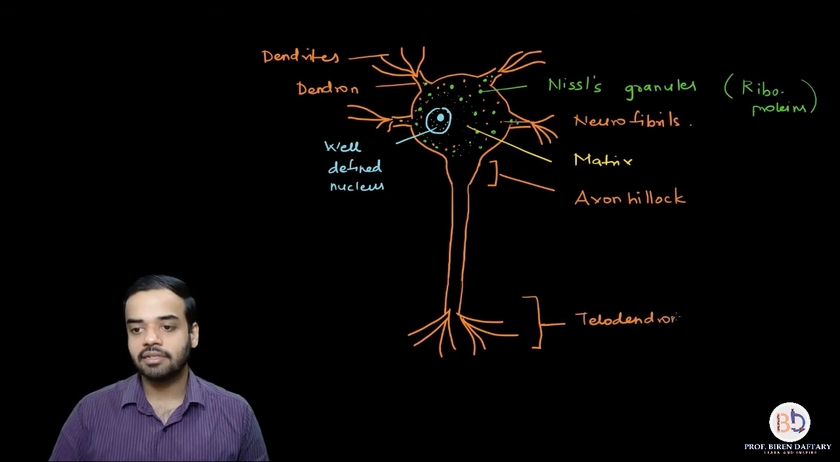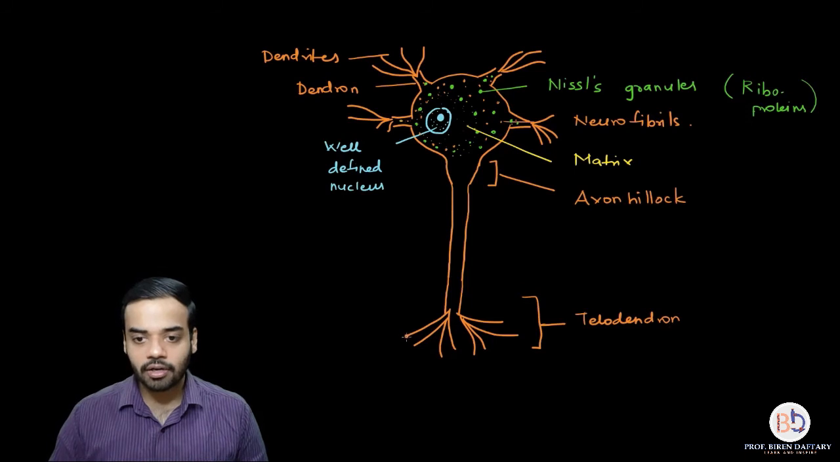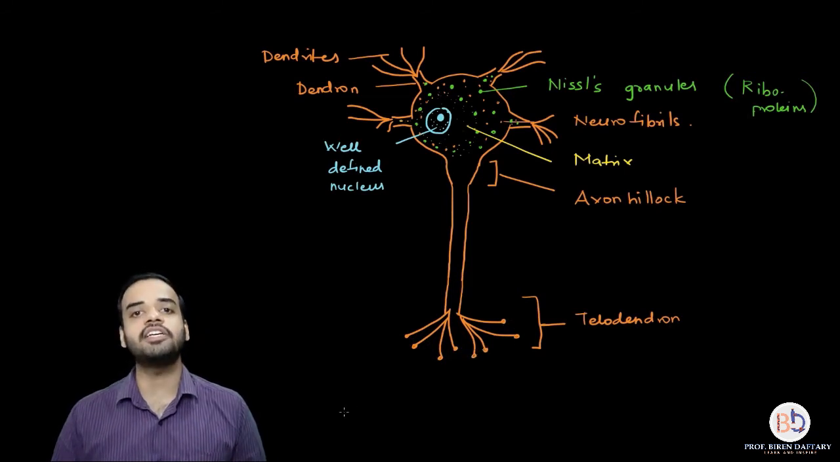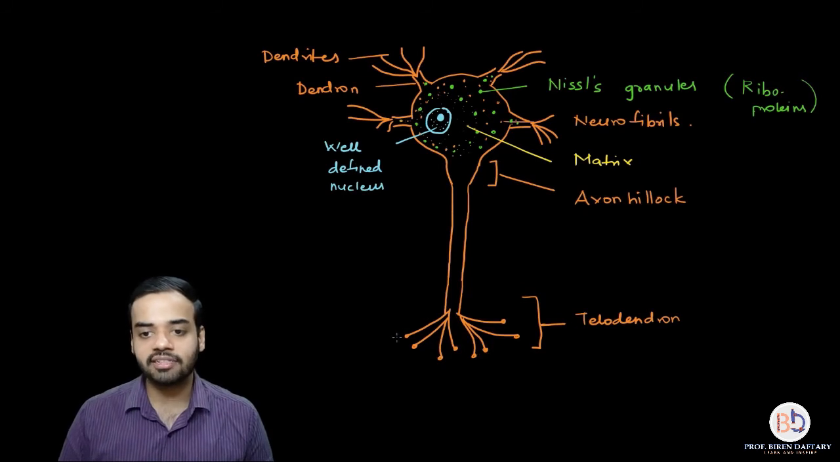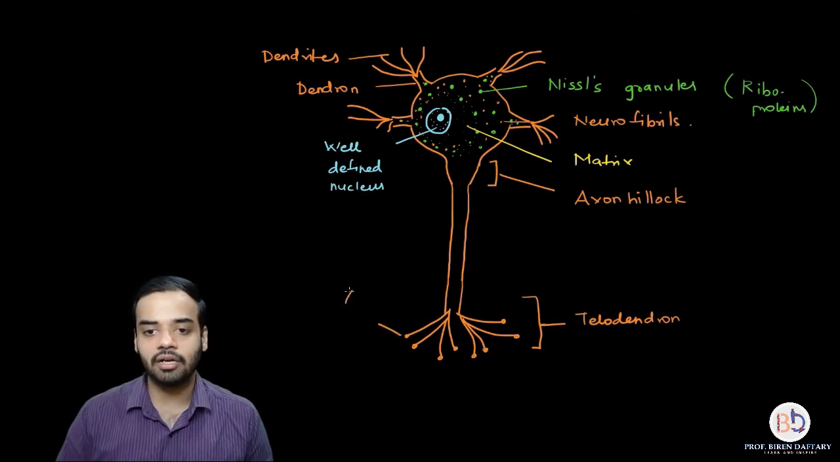It is the last part of the axon, and each telodendron finally ends in a part which is called the axon terminal. It is the last part, or the posterior most part, of the axon. So these circular structures which I have drawn are called the axon terminal.